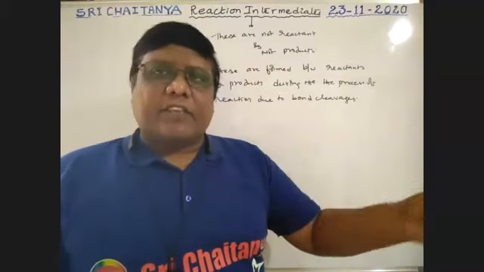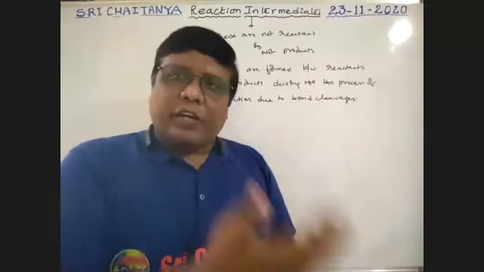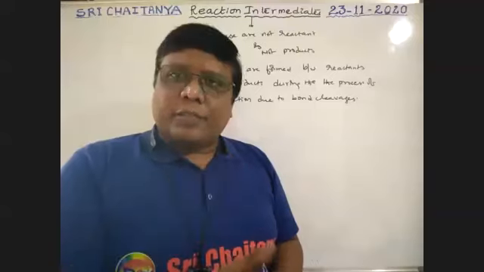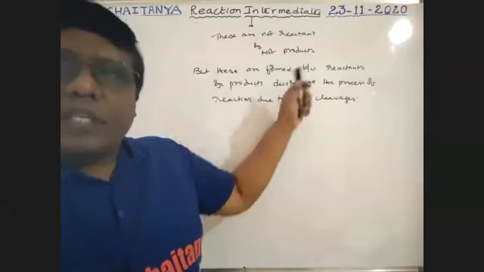How are reactants converted into products during that process? No doubt some bond cleavages, either heterolytic or homolytic bond cleavage, take place. During those bond cleavages, these are formed, boys.